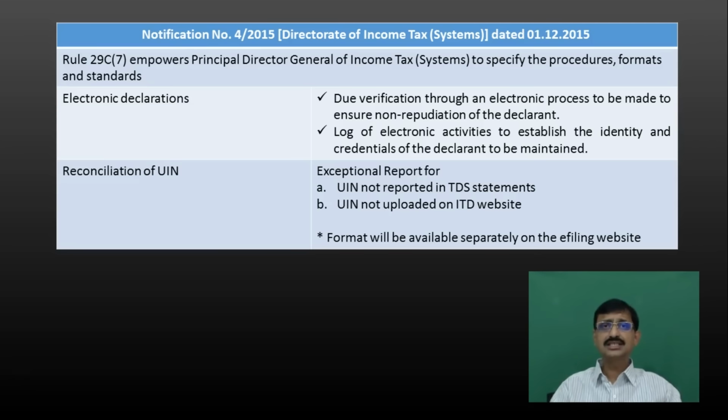Now, what is this particular procedure that has been prescribed? This notification states that due verification through an electronic process is to be made to ensure non-repudiation of the declarant. We already know that as per rule number 29C, the declarant, that is the payee, can make a declaration either electronically or in manual form.